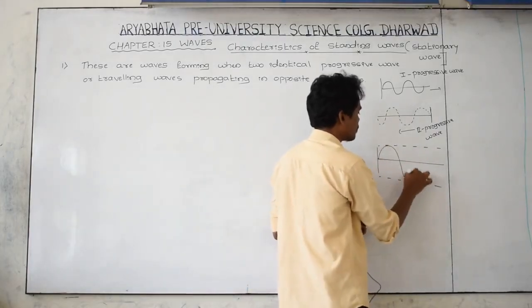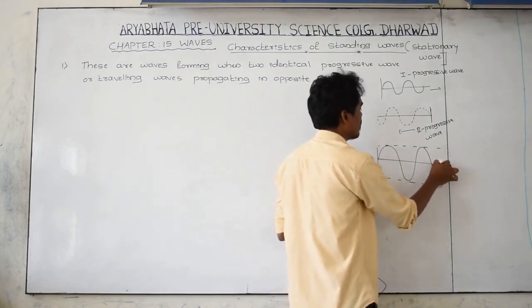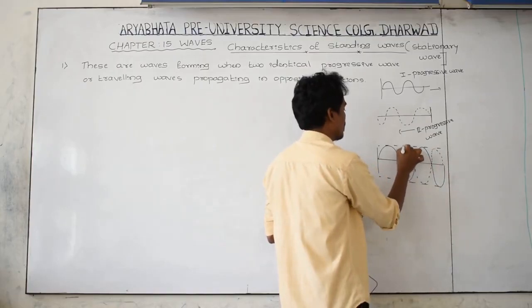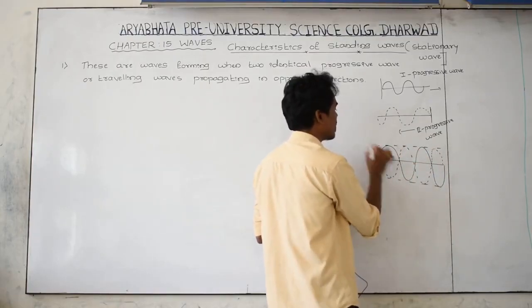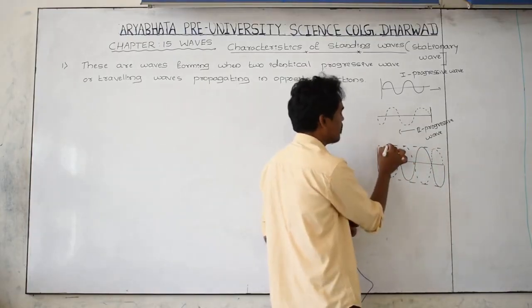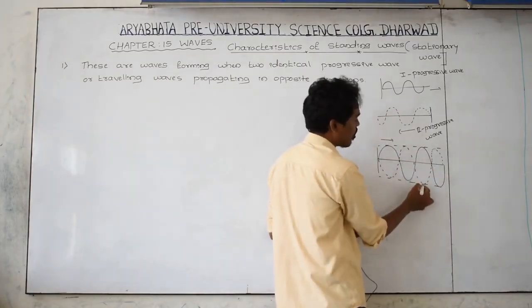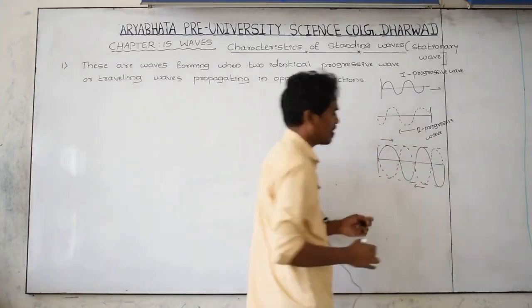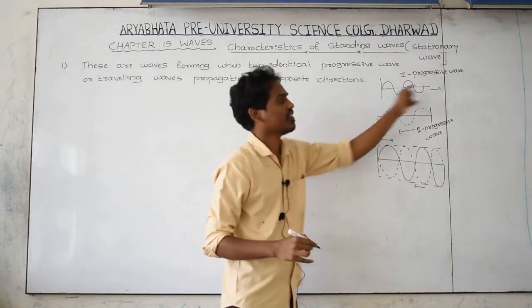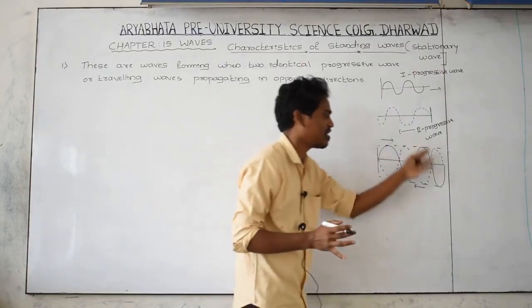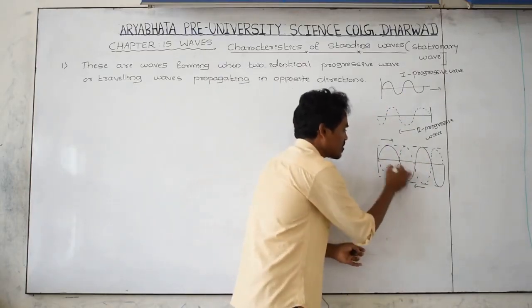This thick line is the first wave, and the dotted line is the second wave. The first travelling wave moves in one direction and the second in the other direction. When they merge, the resulting pattern is called a stationary wave.